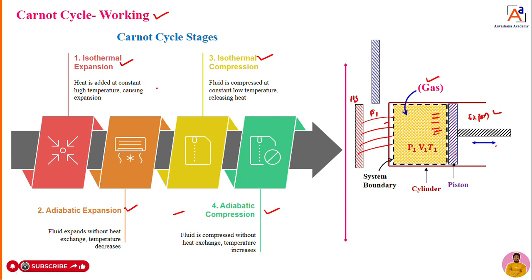That process we can call an isothermal expansion. At a constant heat supply, the piston is expanding. That is isothermal expansion. Okay, so now the second one, adiabatic expansion.